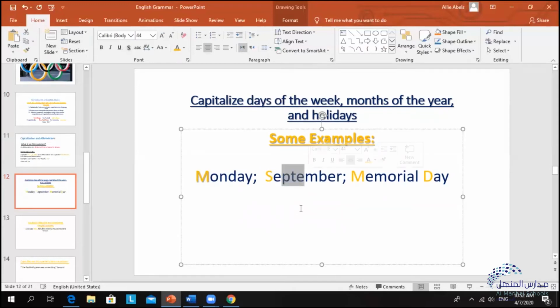Similarly to months of the year, September, October, November, January, for example, and also holidays like Memorial Day, like Eid al-Fitr, like Ramadan, those holidays that we get in the year, when we mention them in our writing, we need to write them with capital letters. Okay, that is that.